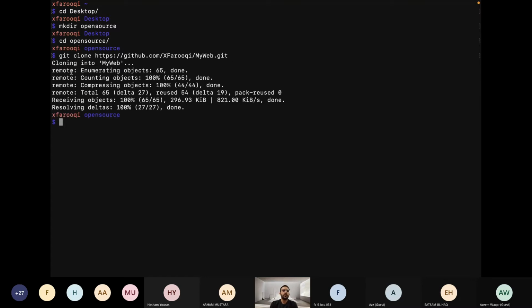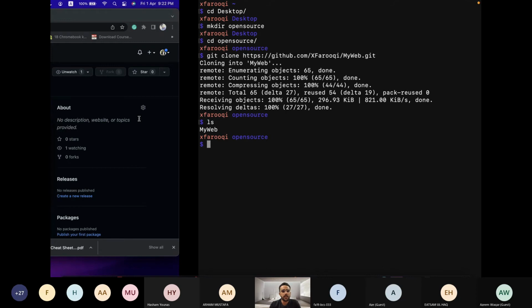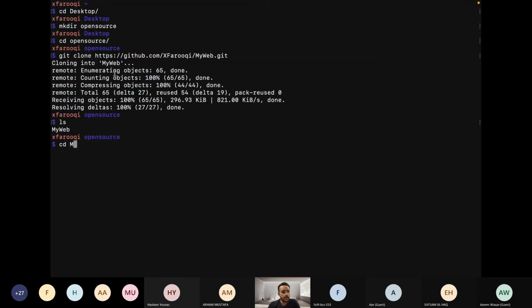Now you can see it is cloning into my web. Now it's been done and it is in my local repository. Now it is on my laptop. How can I see it? The ls command basically shows you what is inside this folder. I type ls, so it is my web repository. I type cd my web, so it will take me to my web.